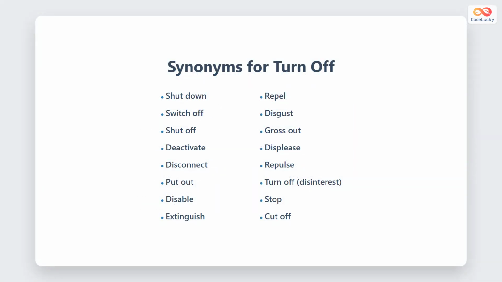Turn off has many synonyms depending on context. For devices, use shut down, switch off, shut off, deactivate, or disconnect. For losing interest, use repel, disgust, gross out, or displease. Each synonym fits specific situations.